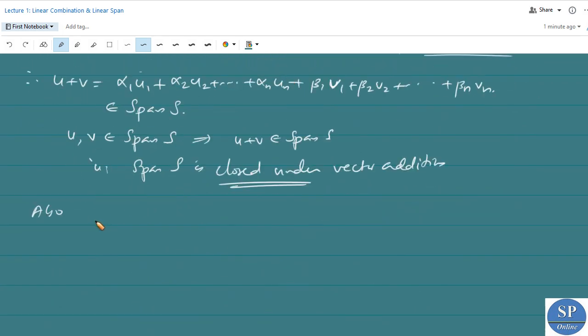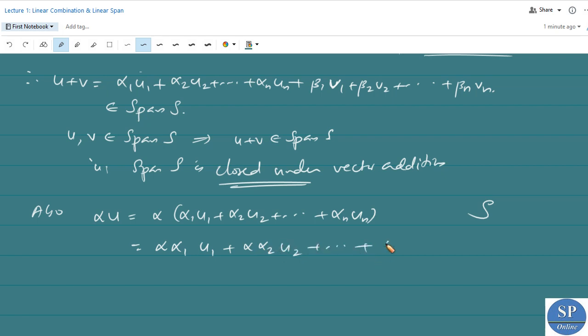Also, alpha times u can be written, since u is alpha 1 u1 plus alpha 2 u2 plus etc. plus alpha n un, where alpha 1, alpha 2, etc., alpha n are scalars and u1, u2, etc., un are vectors which belong to S. So this is equal to alpha times alpha 1 u1 plus alpha times alpha 2 u2 plus etc. plus alpha times alpha n un, where alpha is a scalar and alpha 1 is a scalar.